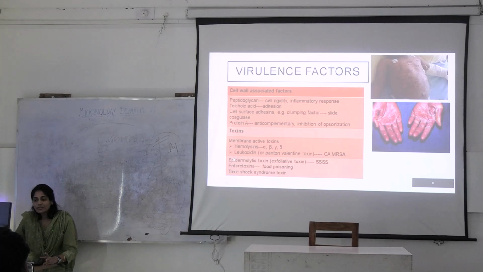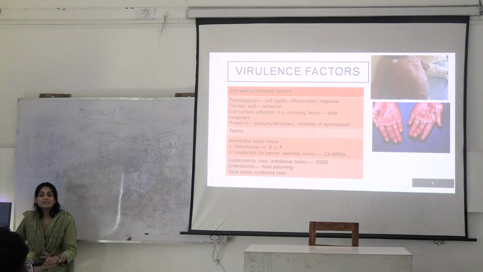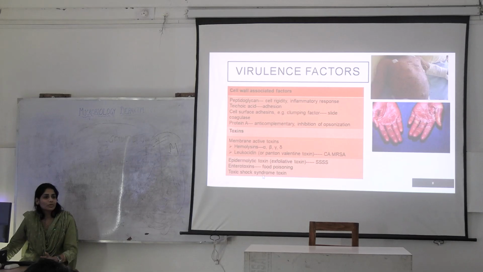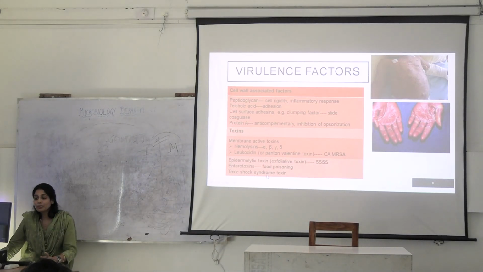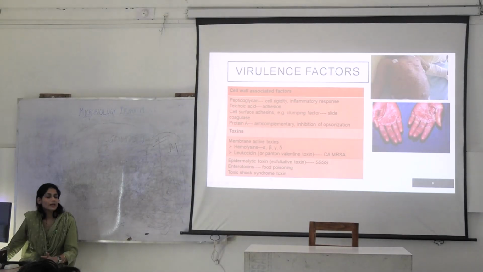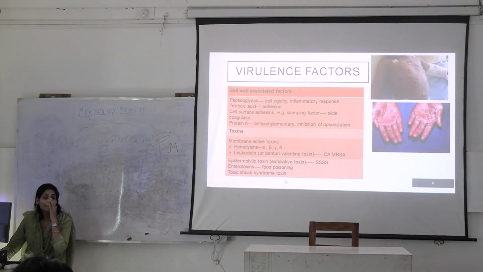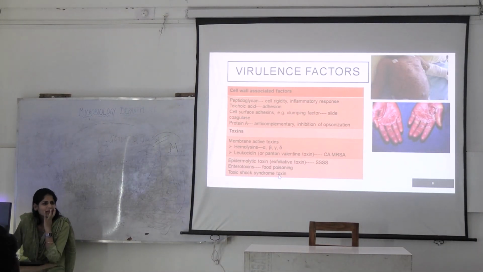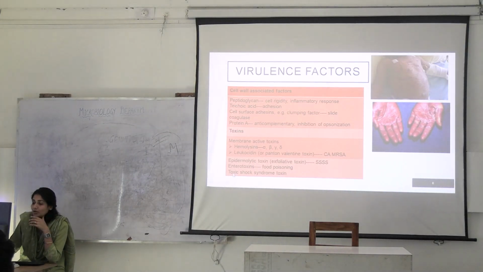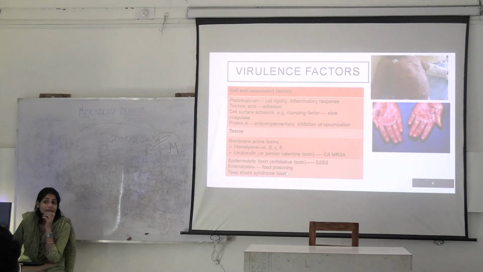Okay. Then certain toxins are there which you can see in the particular diseases such as enterotoxin. So, enterotoxin can cause staphylococcal food poisoning. Then toxic shock syndrome. Right? Where can you see this toxic shock syndrome? Toxic shock syndrome toxin.